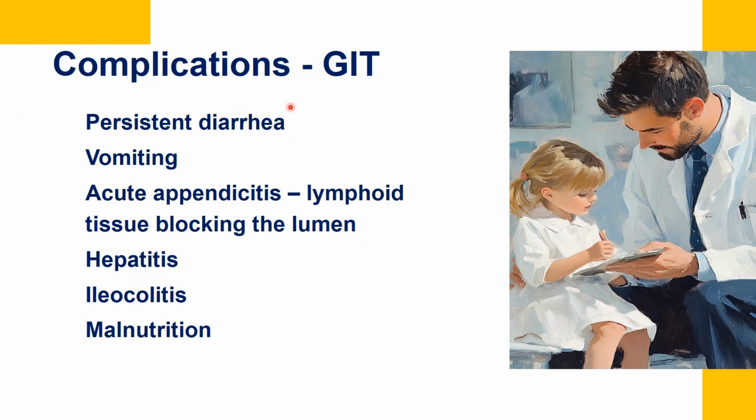Now come to gastrointestinal complications. There can be diarrhea, which may be persistent, and there might be vomiting. Acute appendicitis is another complication which may occur due to lymphoid tissue blocking the lumen of the intestine. And then hepatitis can occur, ileocolitis, malnutrition. So these are other complications of measles.